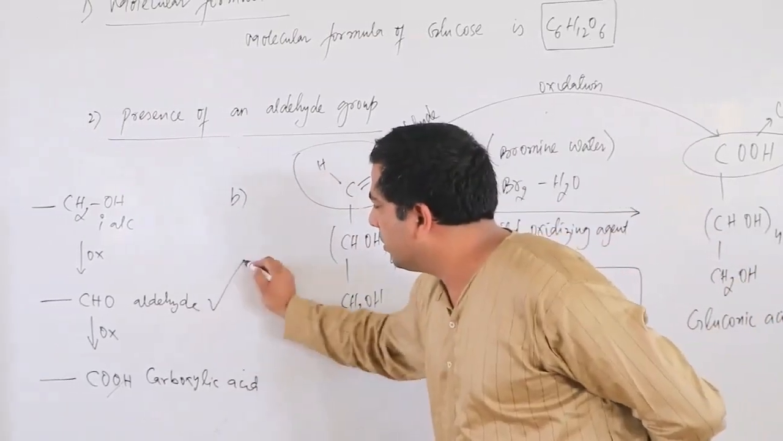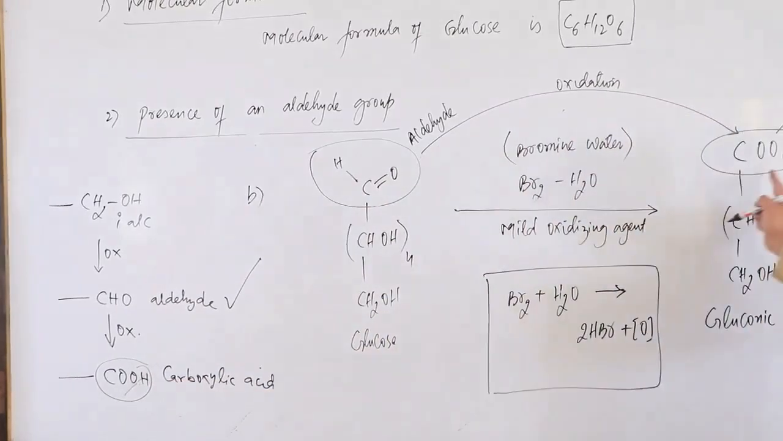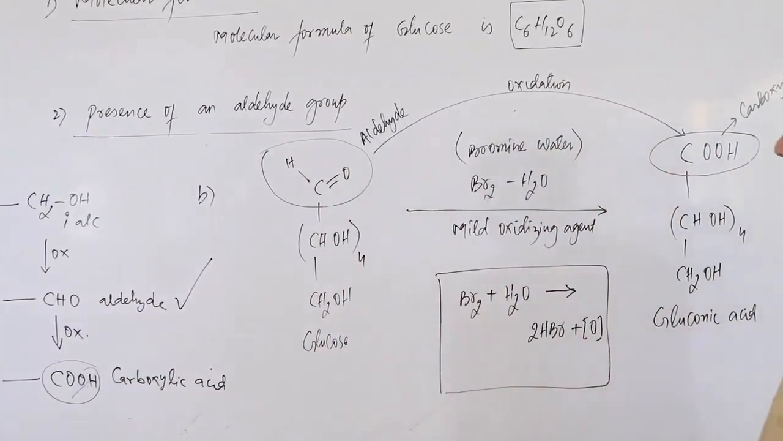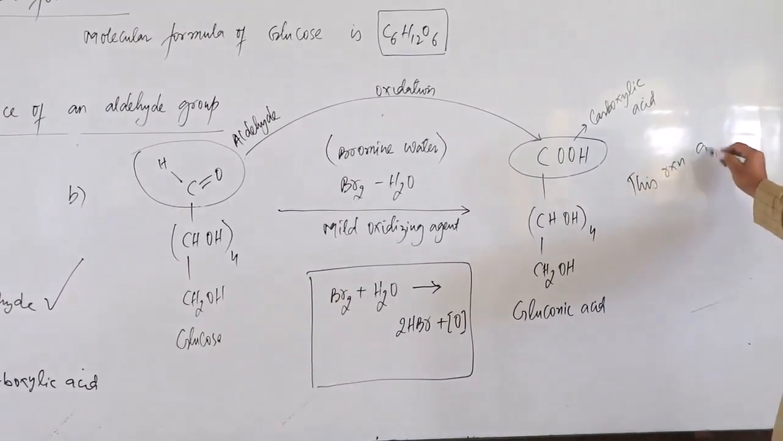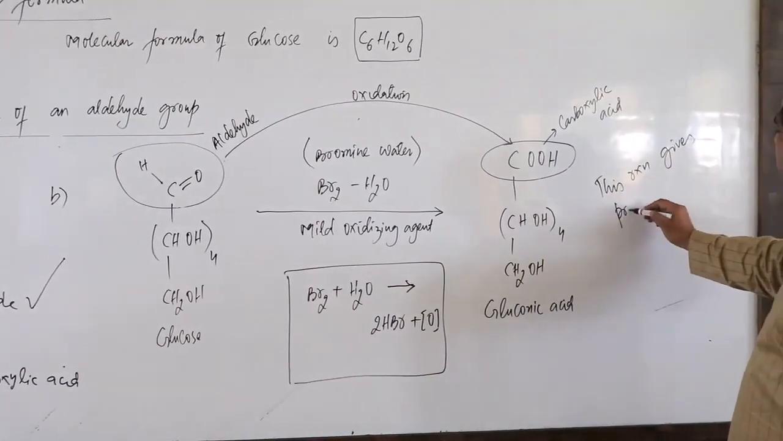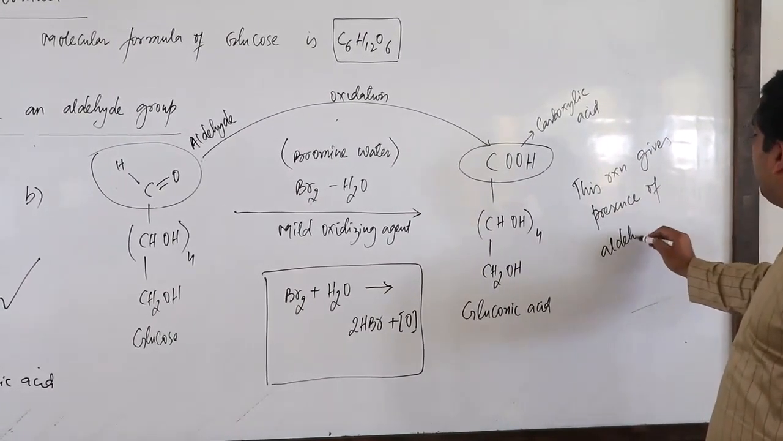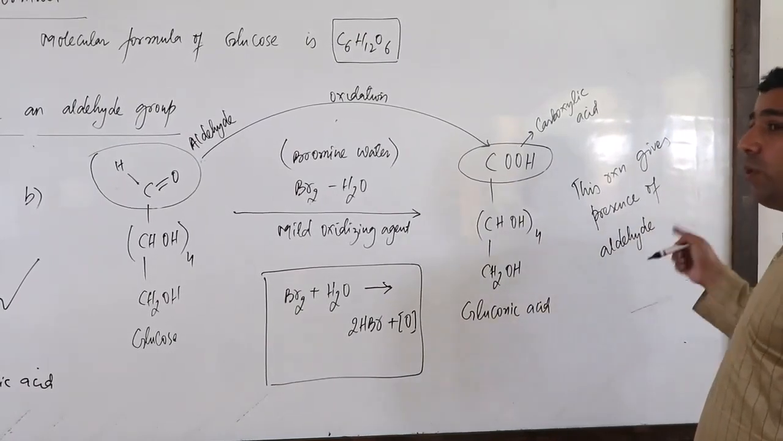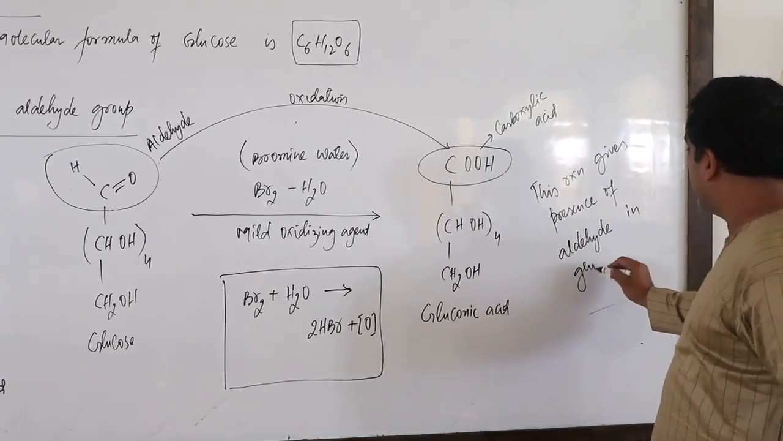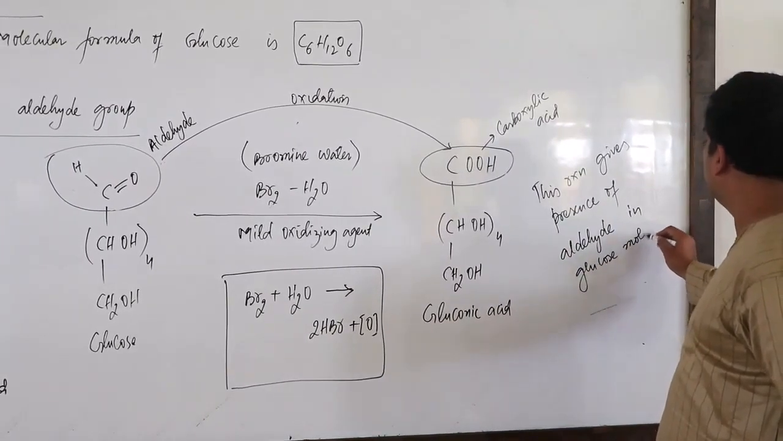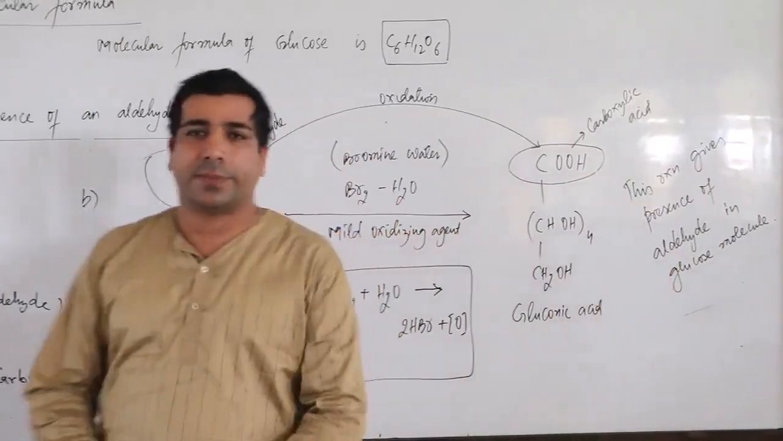So what I am going to do, I have an aldehyde here, this one I am talking about. It will undergo oxidation and change into carboxylic acid. This is gluconic acid. Now this reaction gives the presence of aldehyde. How does it give the presence of aldehyde? Because in the glucose molecule, the aldehyde can only be oxidized to carboxylic acid. Please make a note of this.